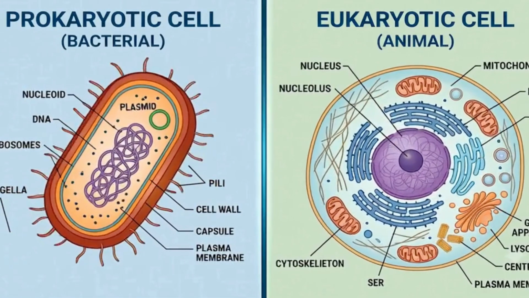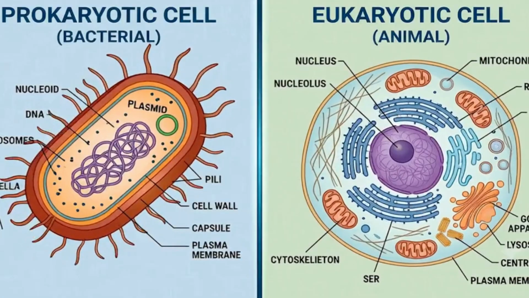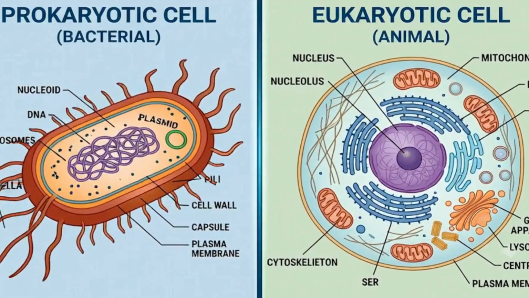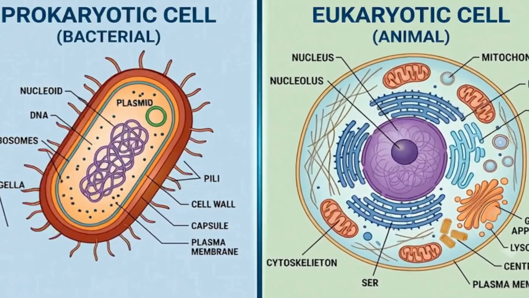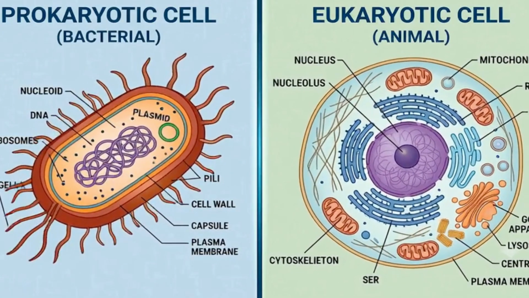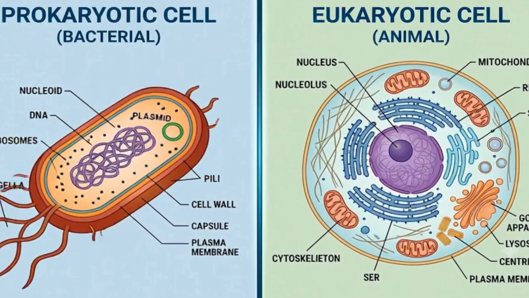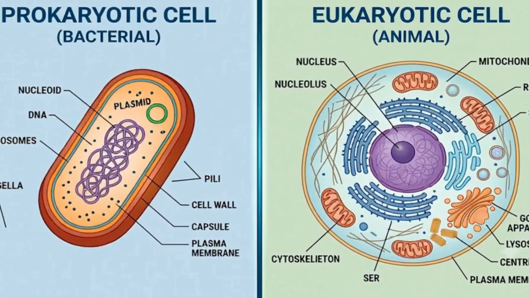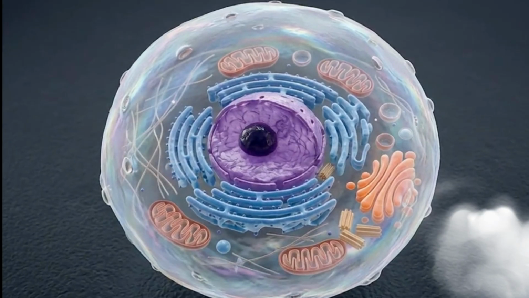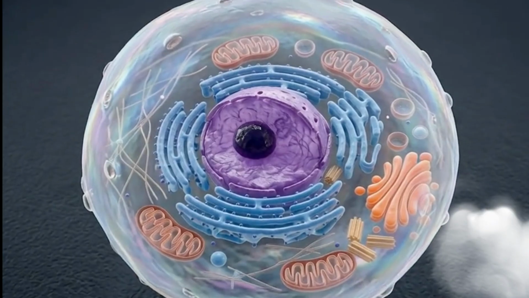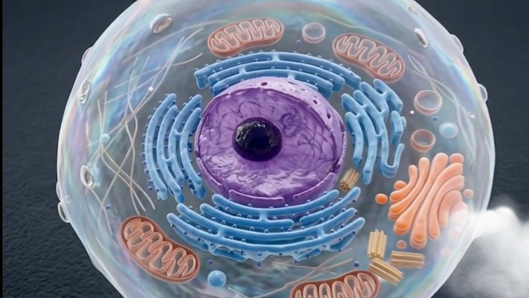On the other side, we have eukaryotic cells. These are larger, much more complex, and they do have a protected nucleus that safely houses their DNA. Humans, plants, animals, and fungi are all made up of eukaryotic cells. They also contain specialized structures called organelles, which act like tiny organs inside the cell, each with a specific job to do.